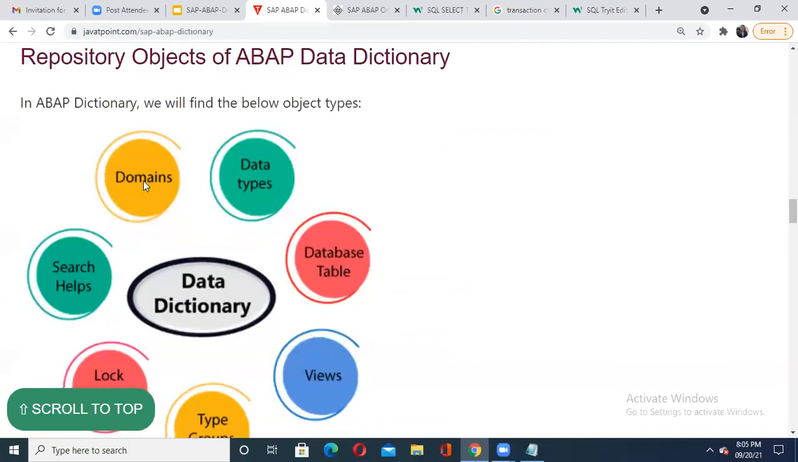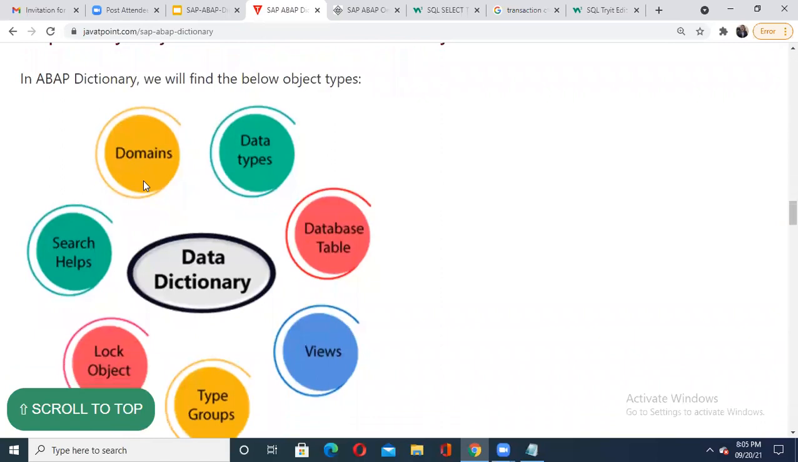When I'm saying it is the ABAP data dictionary, these many things are connected to it. We have just discussed data types, database tables, views, type groups, lock objects, search helps, and domain. Currently, I have made you familiar with data types and database tables. Later on we'll get an idea about the remaining part too.